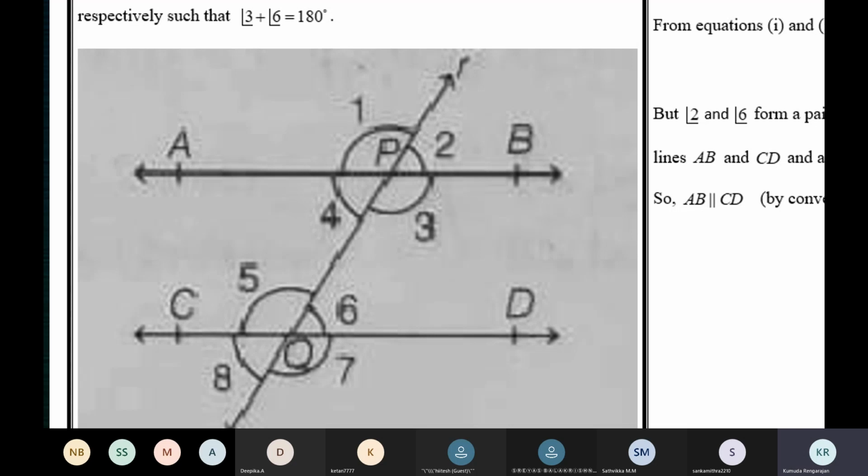If you have proved that a pair of corresponding angles is equal, 5 is equal to 1, so by the converse of corresponding angles axiom, what's the result? Line AB is parallel to CD. Line AB is parallel to line CD.